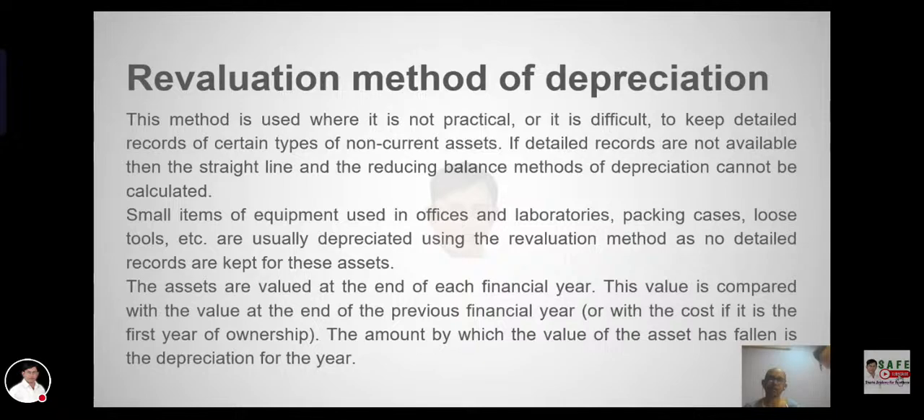The assets are valued at the end of each financial year. This value is compared with their value at the end of the previous financial year, or with the cost of acquisition if it is the first year of ownership. The amount by which the value of the asset has fallen is the depreciation for the year.